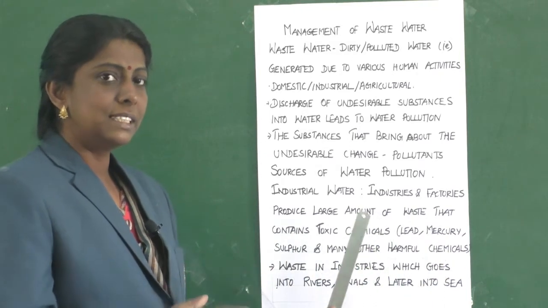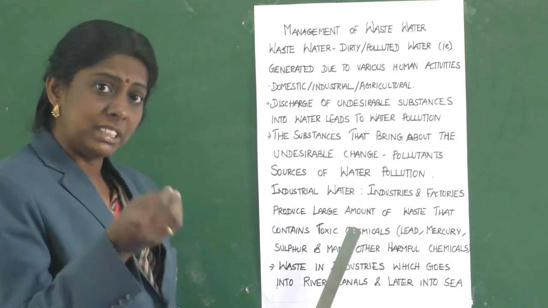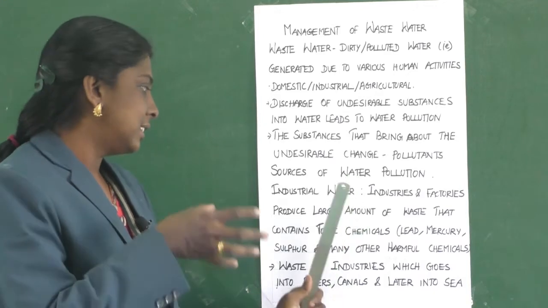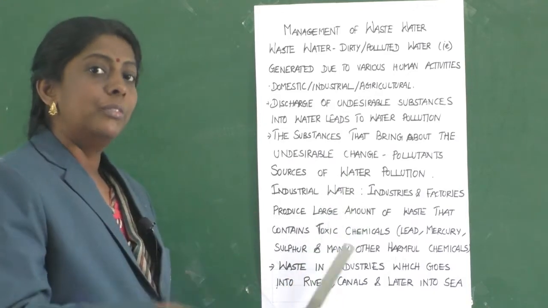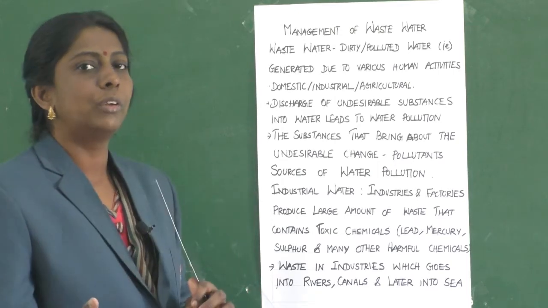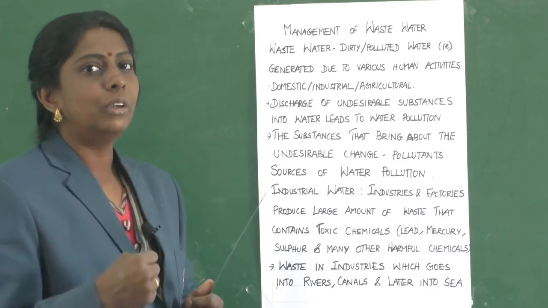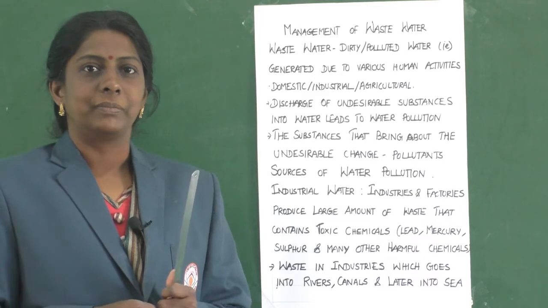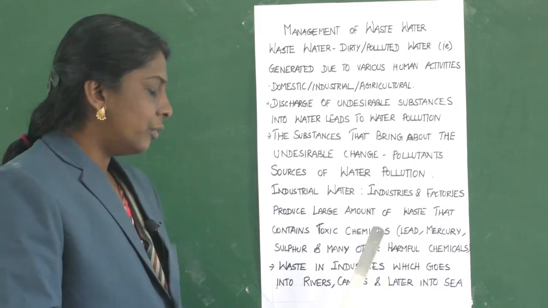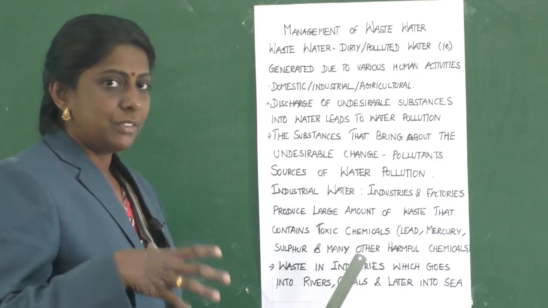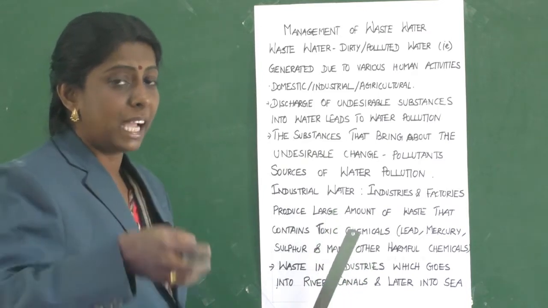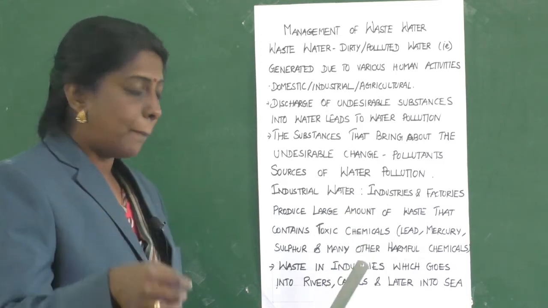All these chemicals will be there in the water which is released from the industries, and then this toxic chemical water will mix with water and automatically that water will also turn into dirty or polluted water. Clear? Then waste in industries. In industries, they are having some waste, and if suppose they are not having a proper waste management system, what happens?